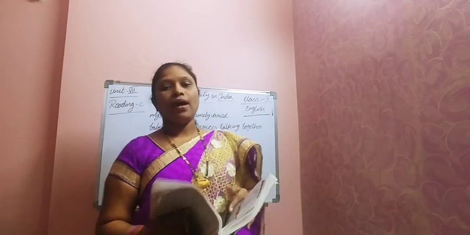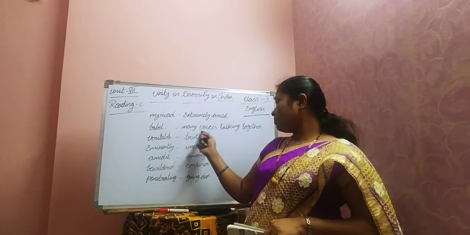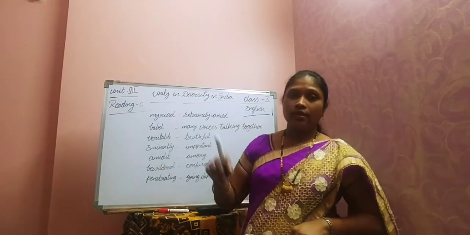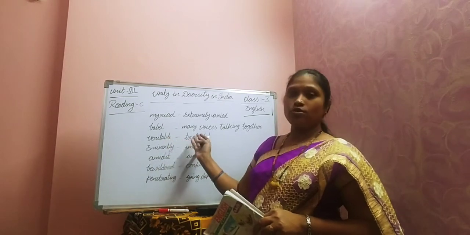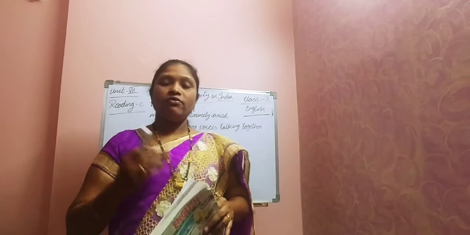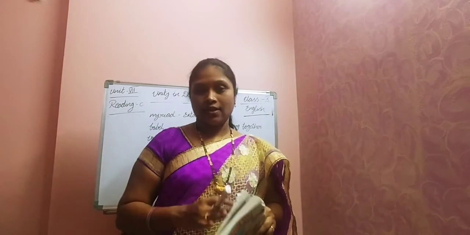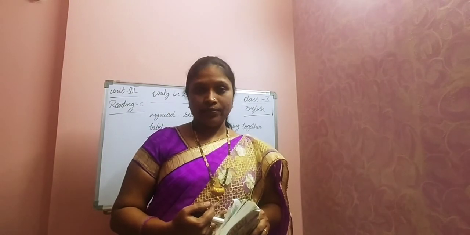Babel means many voices talking together. Veritable means truthful. For example, in the class, if you people all speak at a time, can we understand anything? Definitely we can't understand anything. So even for the outsiders who come to India, India looks like a babel of tongues.